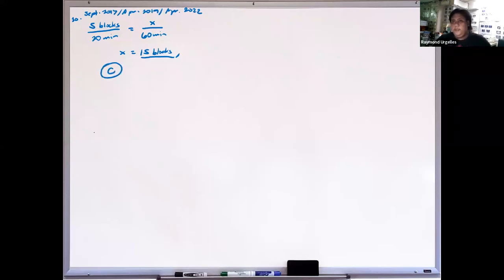Next number, 11. Number 11 came out in April 2017, was repeated in April 2019, and again in April 2022.